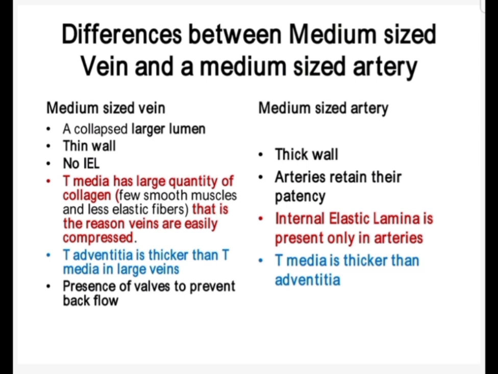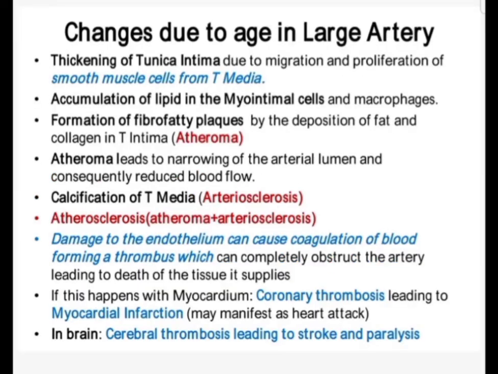As regards the tunica adventitia, it is thicker than the tunica media, and there are valves to prevent backflow. As in the case of the same sized artery, the internal elastic lamina is present only in the arteries, and the tunica media is thicker than the adventitia. There are changes in the structure of the arteries which are the senile changes.